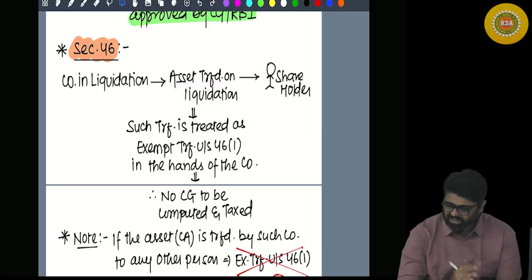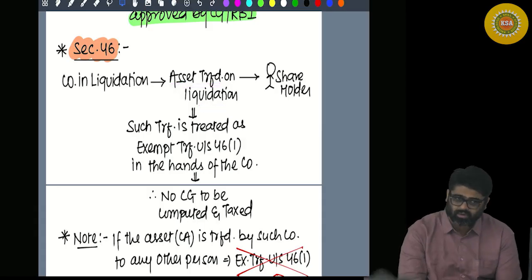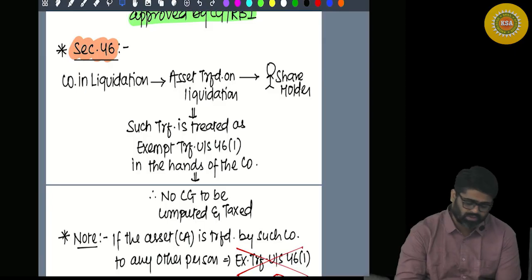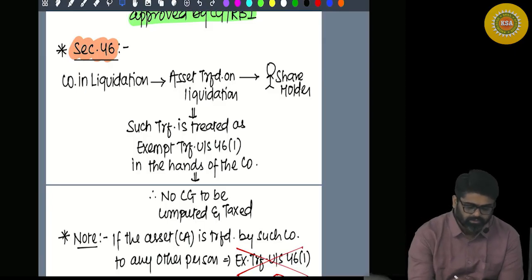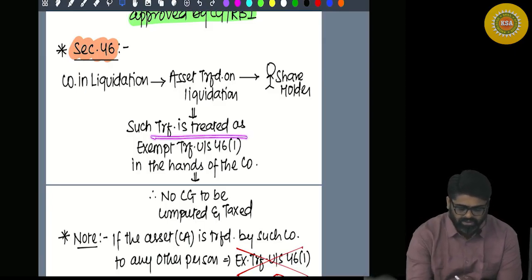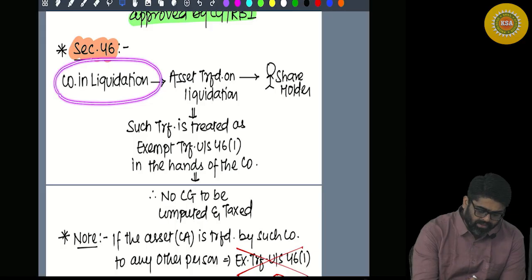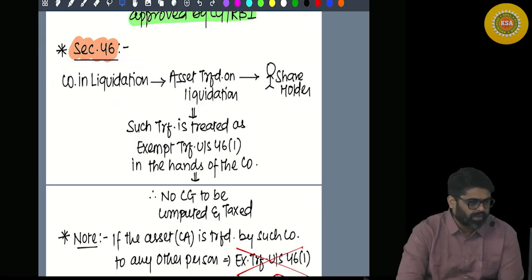So on this transfer, there is no consideration involved. The company does not get any consideration on transfer of these assets to the shareholder. Hence, this transfer is treated as an exempt transfer as per section 46(1) in the hands of the company, meaning there will be no capital gain computed and taxable in the hands of the company. Why?